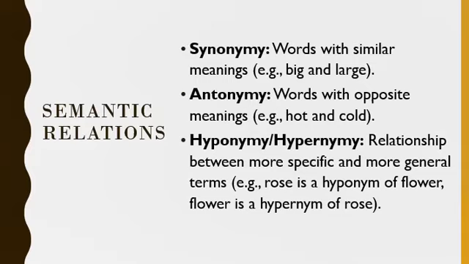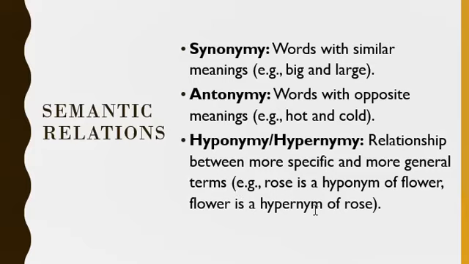And what is hyponymy and hypernymy? These words you might not be as familiar with as synonym and antonym. So hyponymy and hypernymy show a relationship between more specific and more general terms. In hyponymy, it is more specific, and when it comes to hypernymy, it is a more general term. See the example: rose is a hyponym of flower. Flower is a broader classification, and here we come to a more specific flower, rose. So, this is called hyponymy.